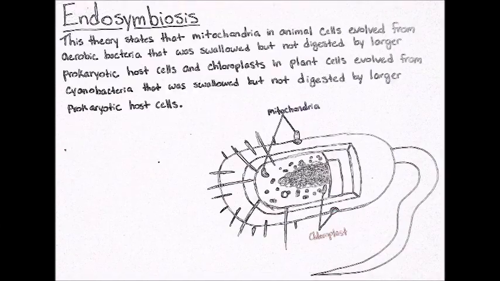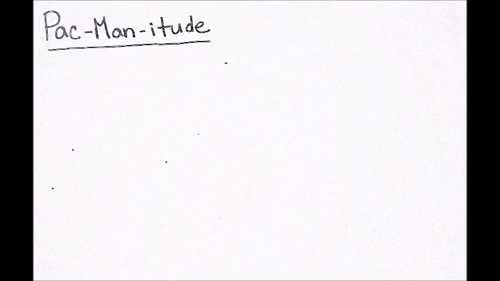Next, we will be talking about endosymbiotic theory. This theory states that mitochondria in animal cells evolved from aerobic bacteria that was swallowed but not digested by larger prokaryotic host cells, and chloroplasts in plant cells evolved from cyanobacteria that was swallowed but not digested by larger prokaryotic host cells. Another way to explain this is with the story of Pac-Manitude.